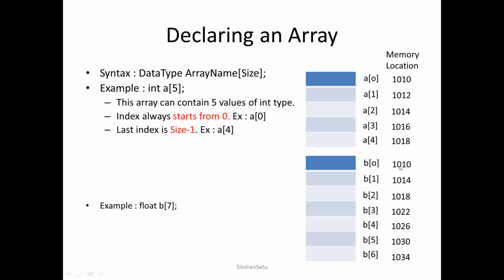You can also see the memory locations. Since this is a float type, each memory location of 4 bytes will be allocated. So the first is 1010, 1014, 1018, 1022, 1026, and likewise, all memory blocks must be in sequential order. Now this is an array of 7 elements, but all these elements can store only float values.